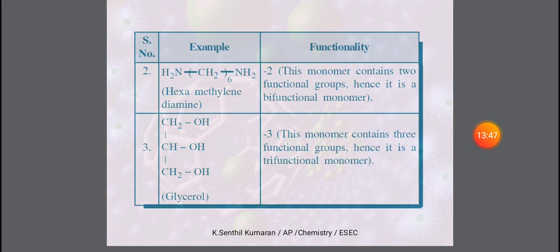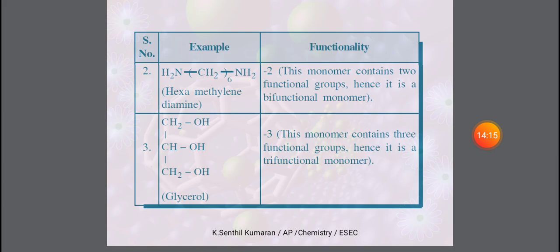How many bonding sites or functional groups? Two: one NH2 is attached to one side, and another NH2 to the other side. So the functionality of this monomer is 2. The monomer contains 2 functional groups, the amine groups, hence it is a bifunctional monomer.